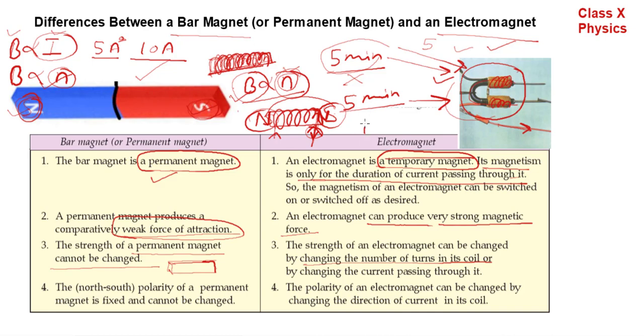If the current is flowing from this to this direction, polarity is north and south. If we want to change the polarity, we should change the direction of current. When current will flow from here to here, this will be north and this will be south pole. So we can see poles of electromagnet can be easily changed by reversing the direction of current.